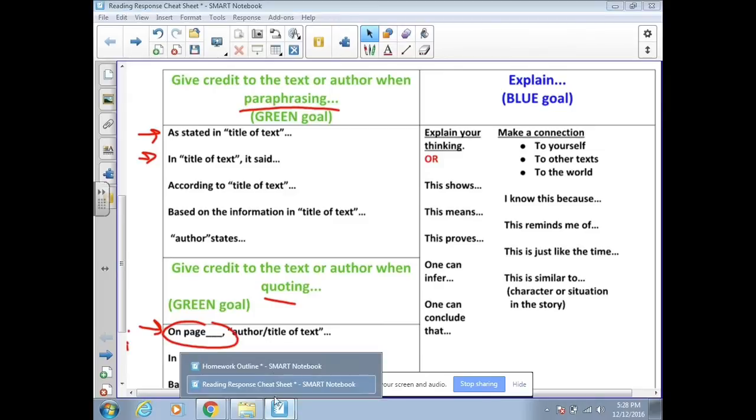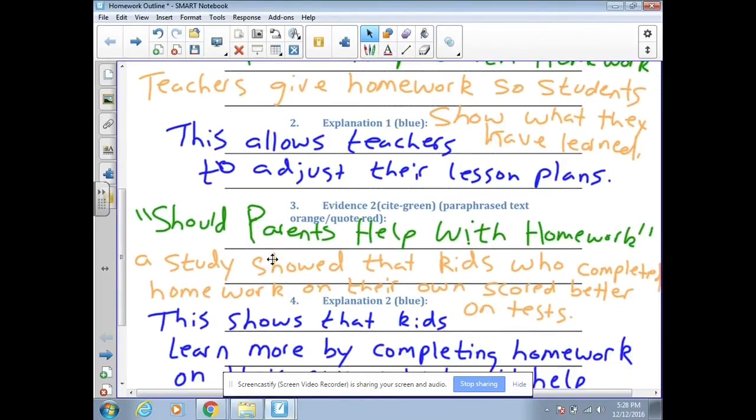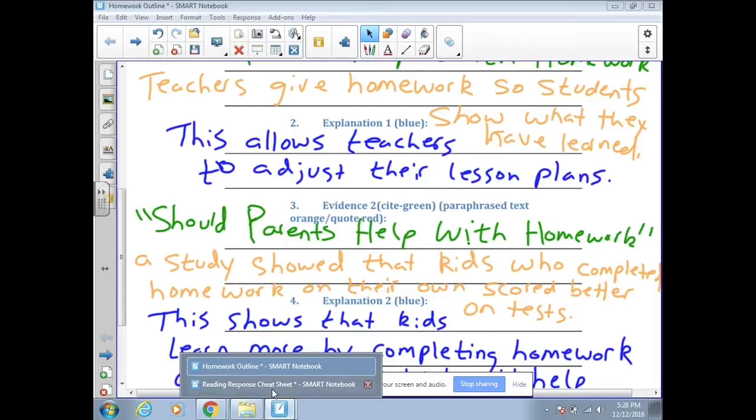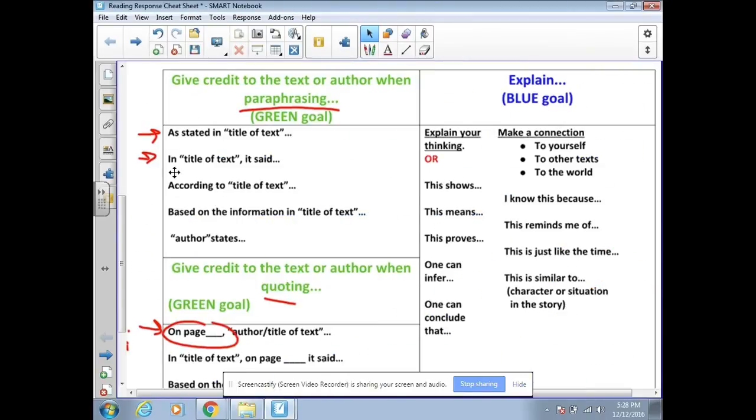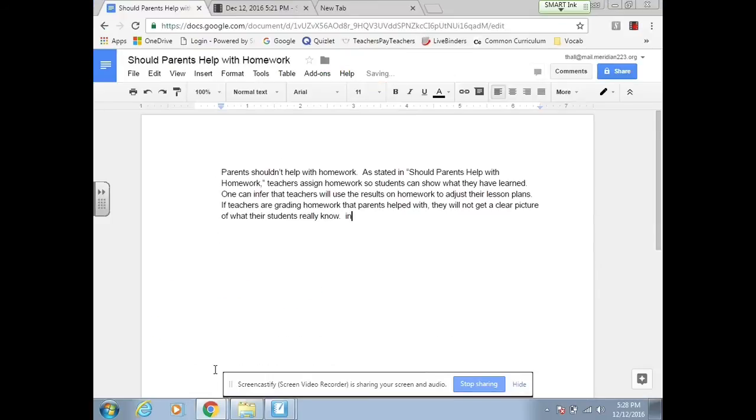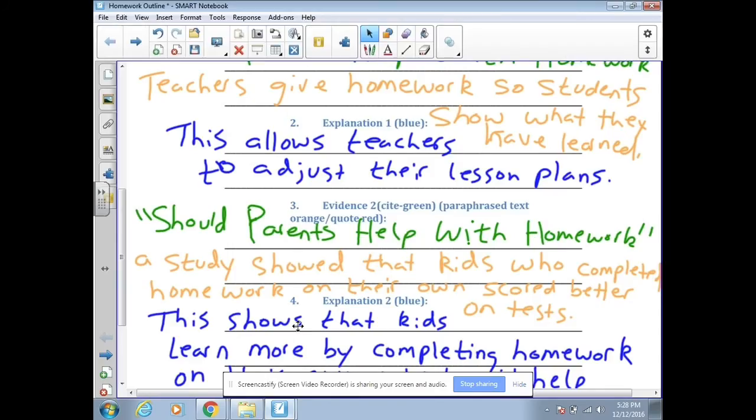All right, so we're going to go back to our outline, ready for our second text evidence. I'm going to use a sentence starter, and one of the things I recommend is changing your sentence starters up. Don't use the same one every time, because eventually we're going to be looking at how well you can change it up. So I'm just going to go with the second one. "As stated in 'Should Parents Help with Homework?' it said that." Okay, now we're ready for our paraphrased portion.